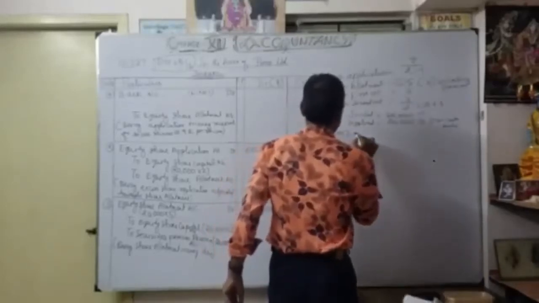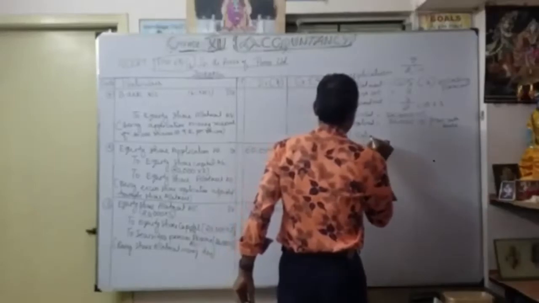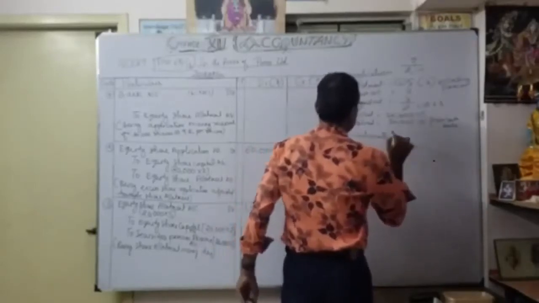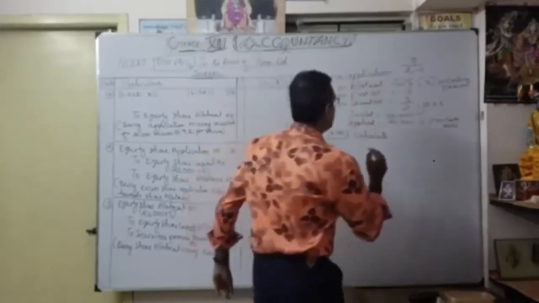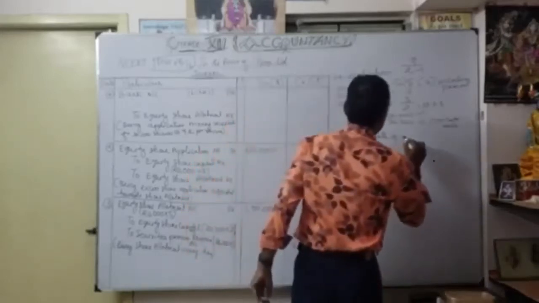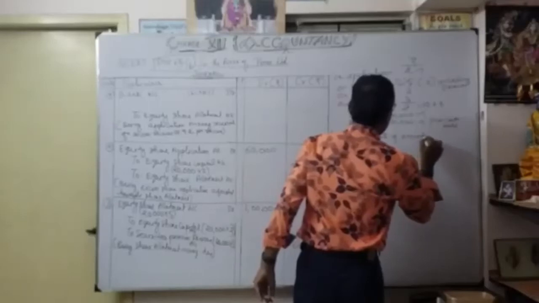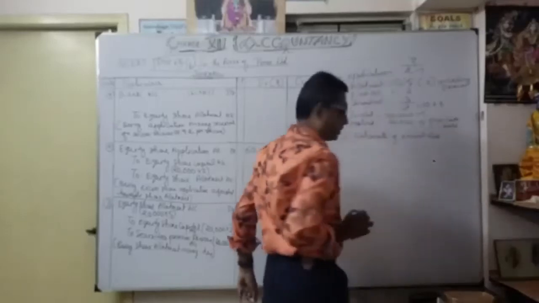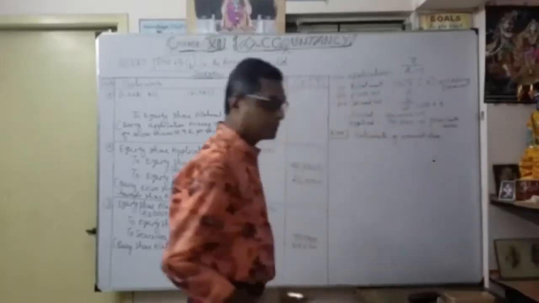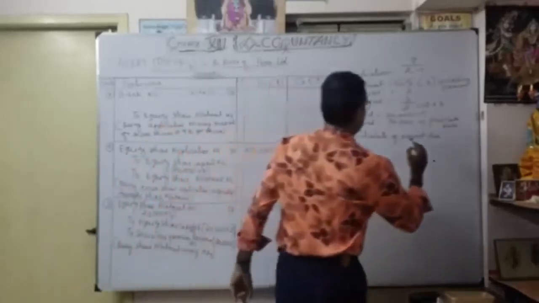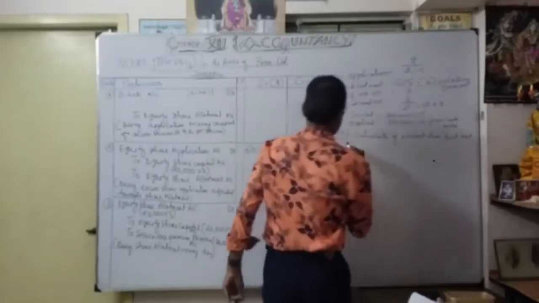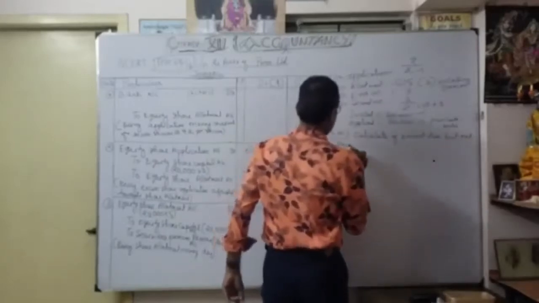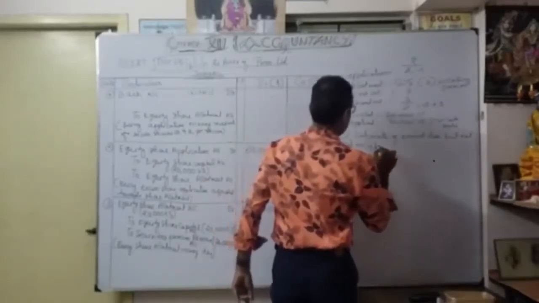Calculate the amount due but not paid on allotment.